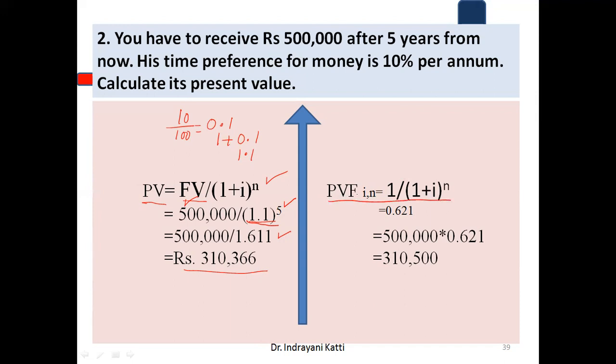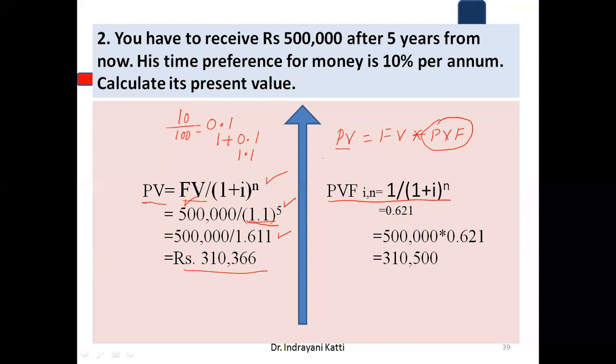PVF at the rate of interest, here 10%, and number of years 5. This present value factor is used to calculate the present value: PV equals future value into PVF. The logic lies in the calculation of PVF. After arriving at PVF, if you simply multiply it with the future value, we get the present value.